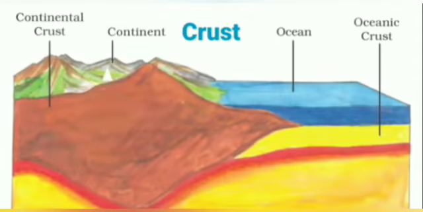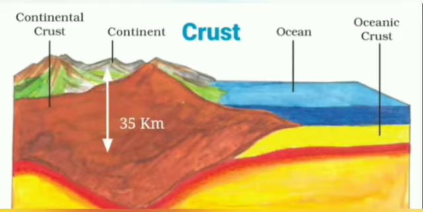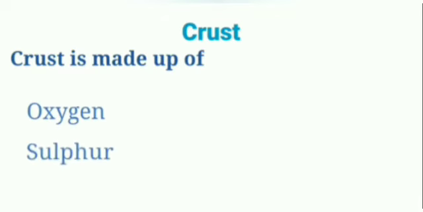Let's begin with the crust. It is the uppermost solid and thin layer of the earth. It consists of continents and oceanic basins. On the continents, its thickness is about 35 km, while it is 5 km on the oceanic floor. Earth's crust makes up 1% of the volume of the Earth.